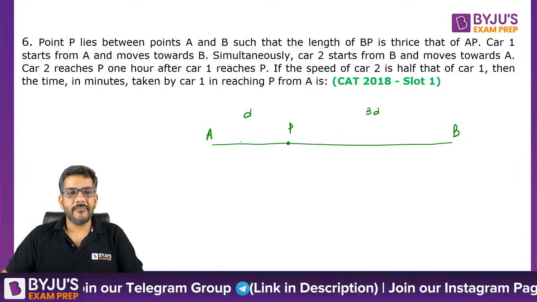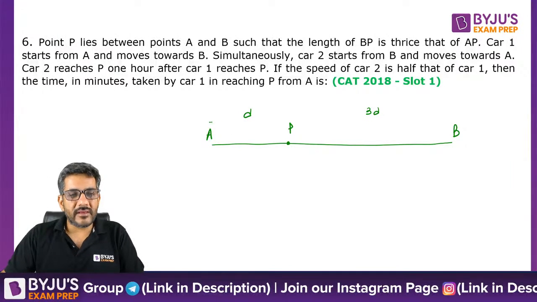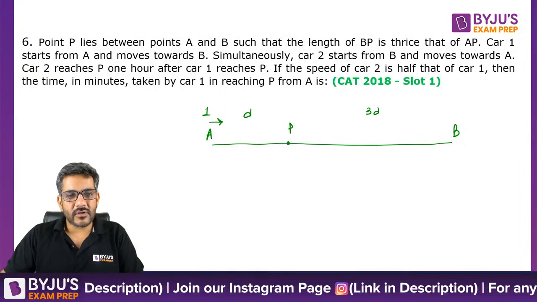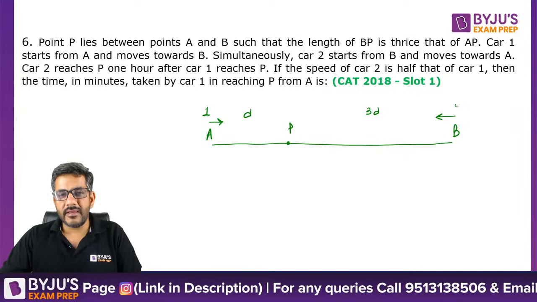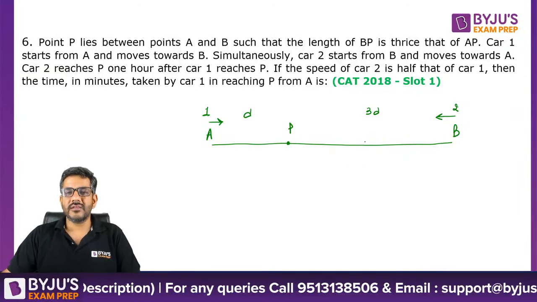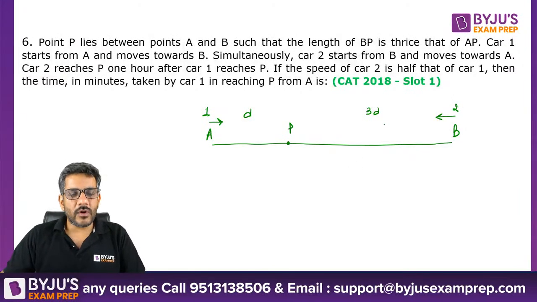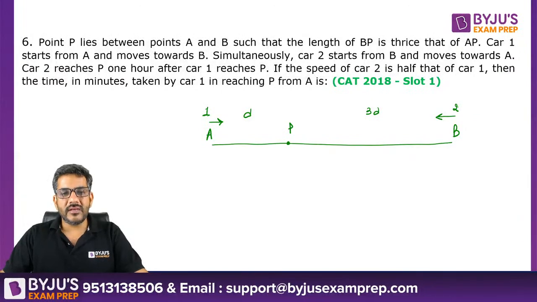आगे बढ़ते हैं. Car 1 starts from point A and move towards B. So car 1 starts from here. Simultaneously car 2 starts from point B and move towards A. तो ये यहां से शुरू करती है. Car 2 reaches P 1 hour after car 1 reaches P.